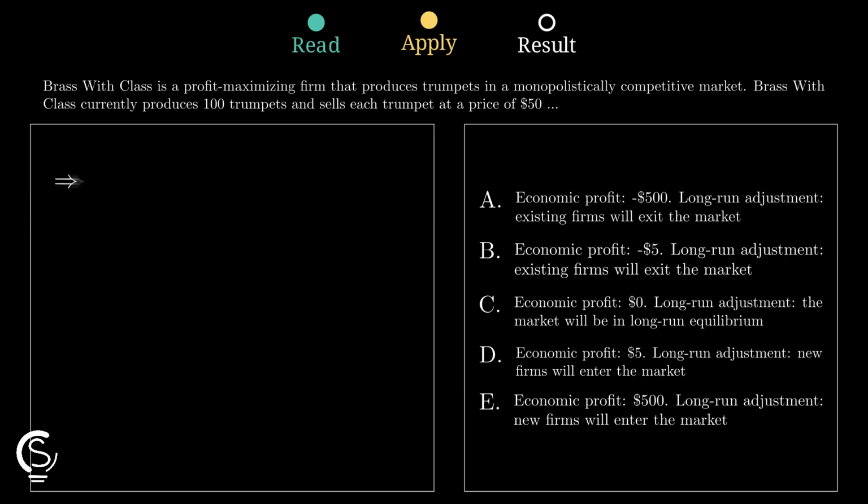Now plug in the numbers. Price is 50, average total cost is 45, and quantity is 100. So profit equals (50 - 45) × 100, which gives $500.